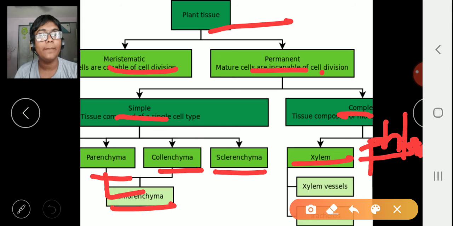Permanent tissue also has two types: simple tissue, which provides only mechanical strength, and complex tissue, which are conducting tissues. They conduct substances in the plant. What is to be conducted, we have already learned in transport in plants, that is water and the food material made by the leaf. We have learned transport in plants before this, so we know about xylem and phloem, which are the complex permanent tissue. Now let us learn about all these permanent tissues in detail.